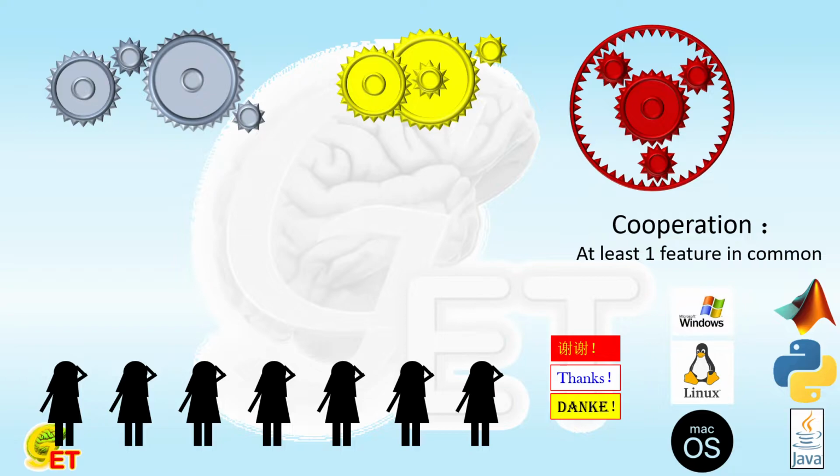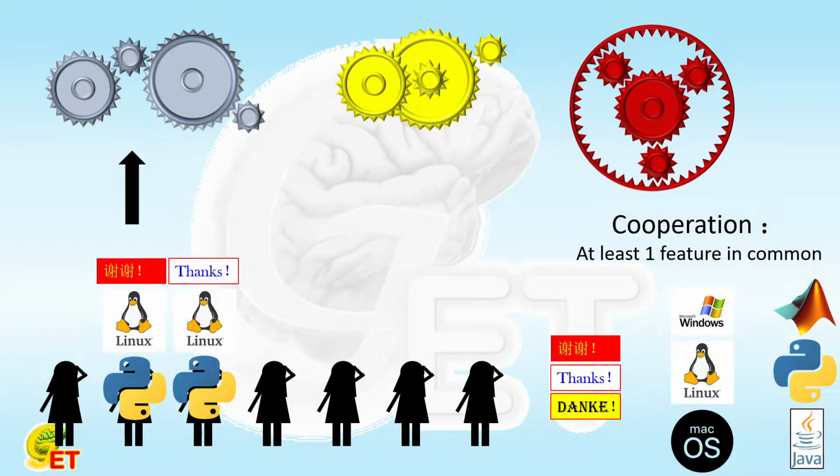It is now known that the first colleague, whose native language is Chinese, is used to the Linux operating system, and is good at Python programming, and you have already decided to appoint him to the first project. Another English-speaking colleague, who also uses Linux and Python, will go to the second project.